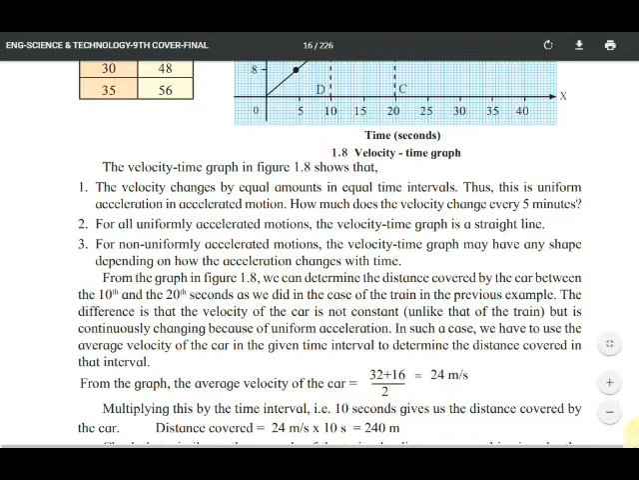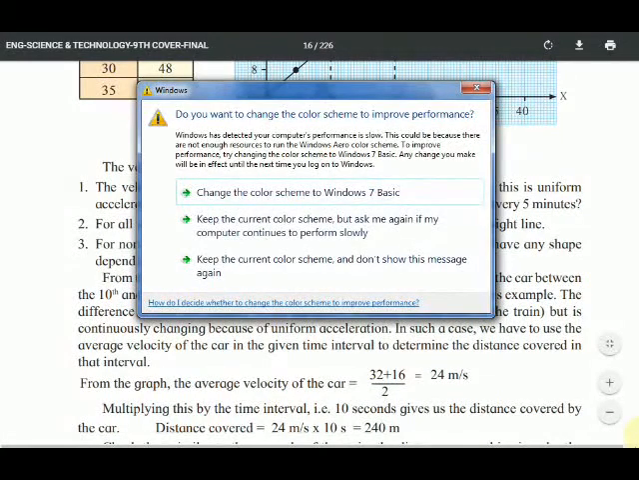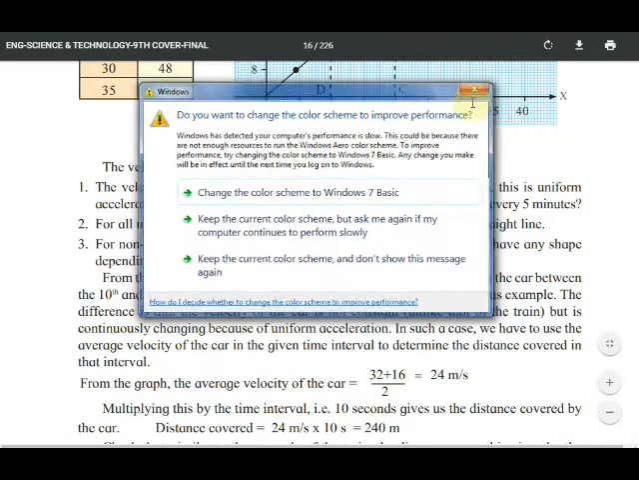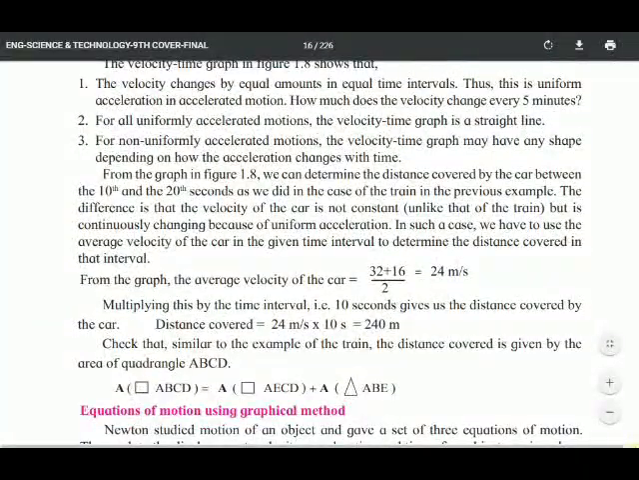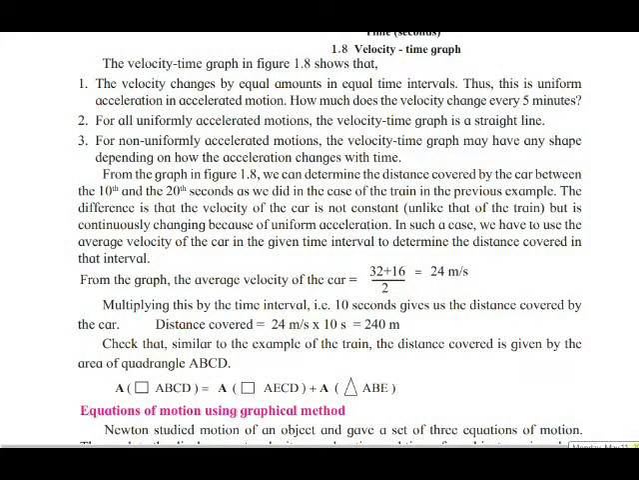From the graph, the average velocity of the car is (32 plus 16) divided by 2, which is equal to 24 meter per second. Multiplying this by the time interval of 10 seconds gives us the distance covered by the car. Distance covered is equal to 24 meter per second multiplied by 10 seconds, which is equal to 240 meter. Check that, similar to the example of the train, the distance covered is given by the area of quadrangle ABCD.